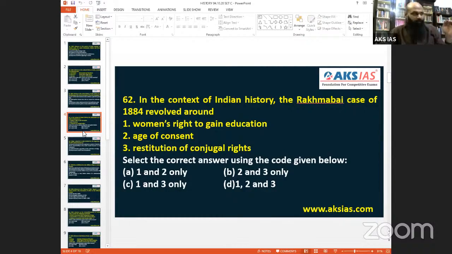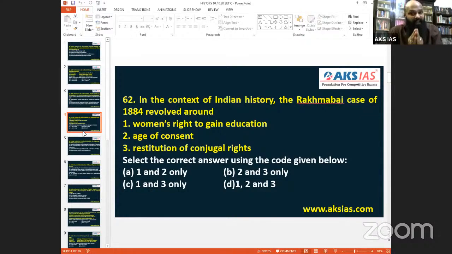So here, age of consent comes by, child bride is there, restitution of conjugal rights. Coming to restitution of conjugal rights, that means when two people try to move away, the court doesn't give a mandatory order. Court comes with a request. Court will never try to separate two people. Court will always try to bring two people together and maintain the marriage as much as possible. So the court will request the party, could you please go back to your husband or wife?